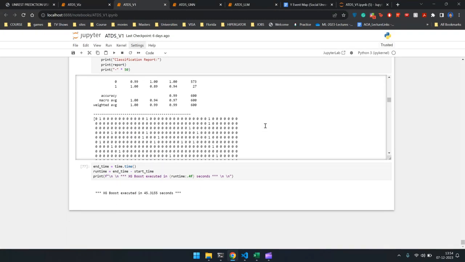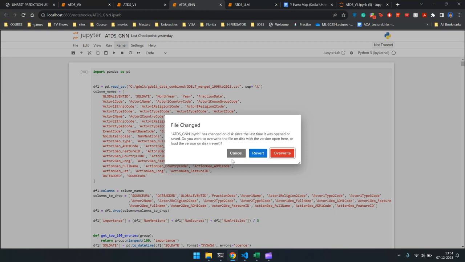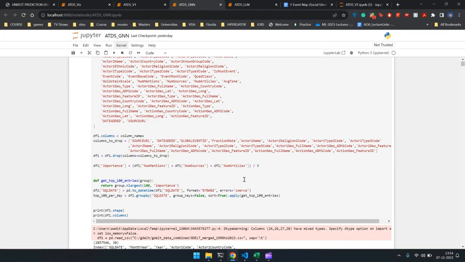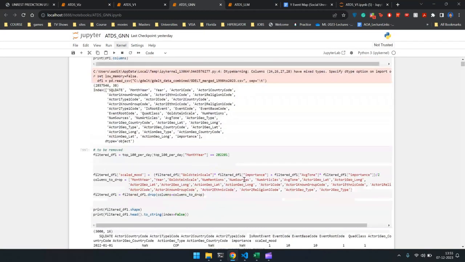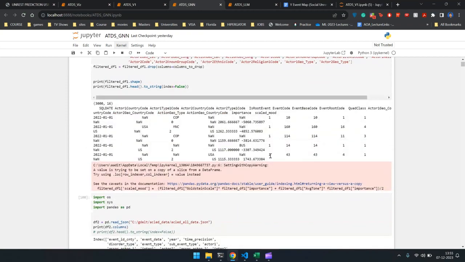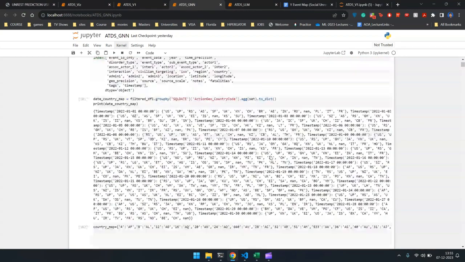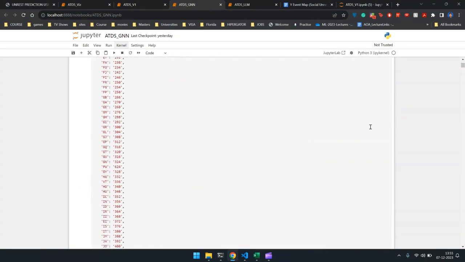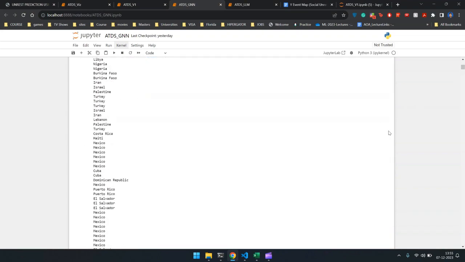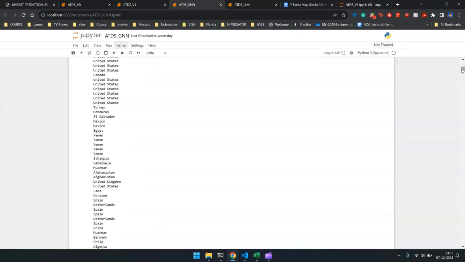Now, moving on to the GNN model. Since GNNs are very data heavy and difficult to train, we just trained it on 1 month of data. So what we've done is we have made one graph for each day in that particular month. So I will show you the graphs that we have made.